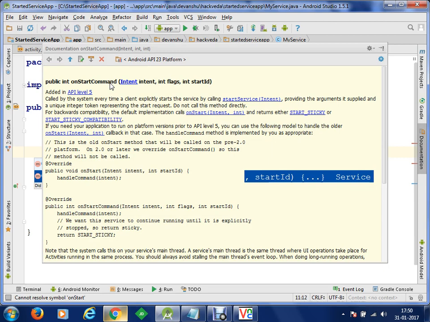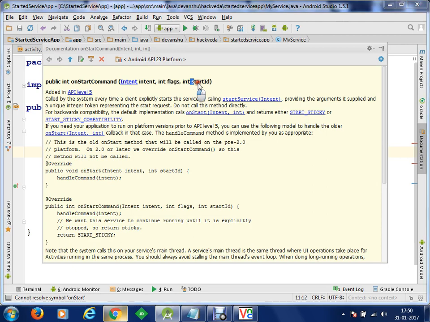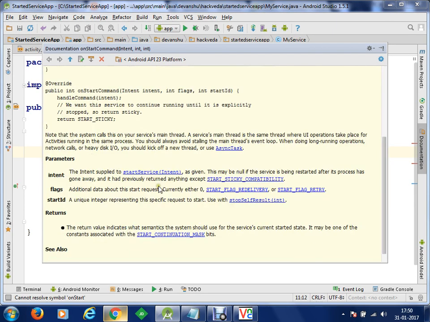This onStartCommand can be started with an intent. It will receive the intent which you want to start. You can have some flags, you can have some start ID as well. So basically we have to return some value like START_STICKY so that it continuously stays in the running mode. To run indefinitely, we return START_STICKY. So what we have is additional data about the start request. Flags will be 0 because we don't want to provide any ID. We can also specify a unique integer representing a specific request to start.